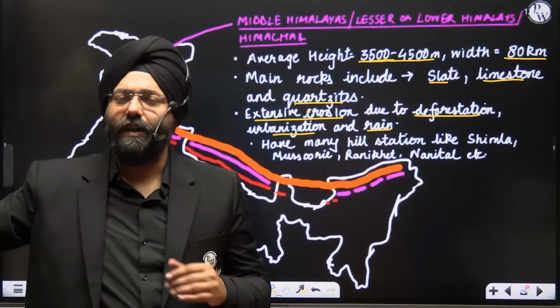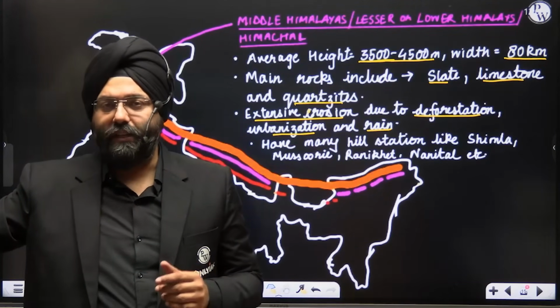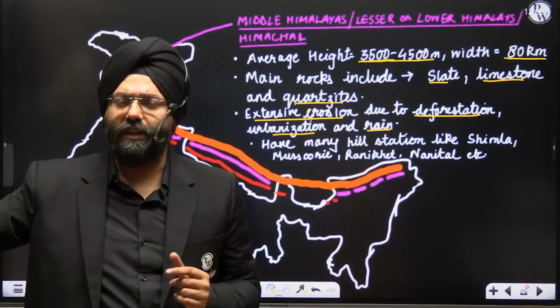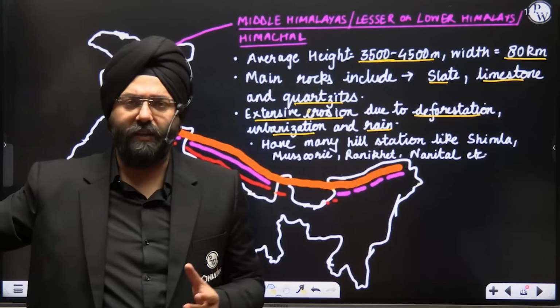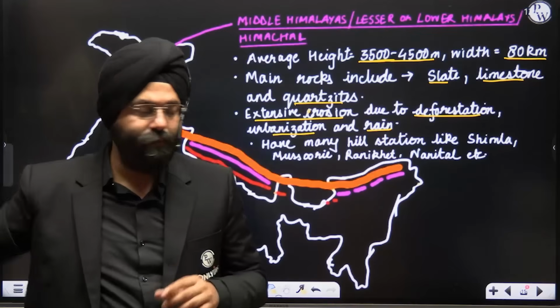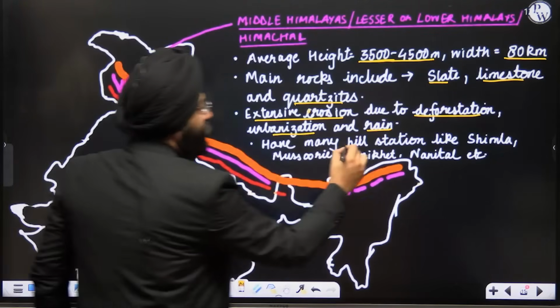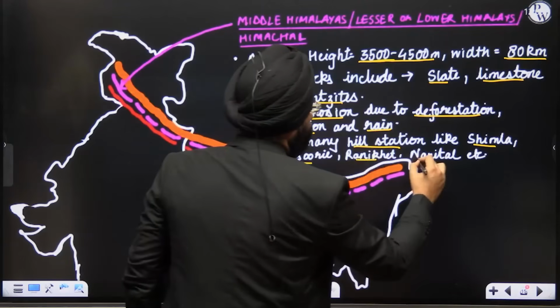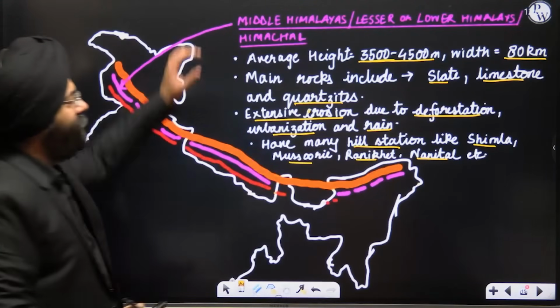It has very badly impacted this range, because a lot of commercial activities have taken place, particularly in states like Uttarakhand and Himachal Pradesh. It has many hill stations like Shimla, Mussoorie, Ranikhet, Nainital. So these are certain important characteristics.